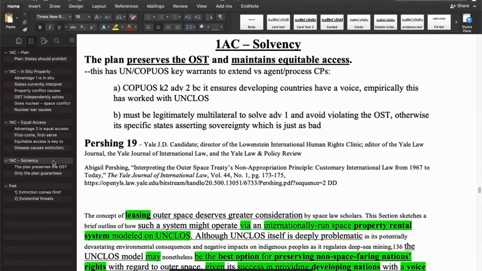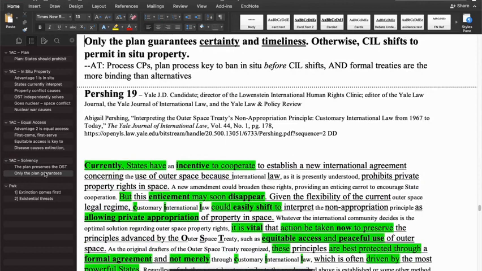The solvency section lays out exactly how and why the plan solves these two advantages. So this first Pershing evidence says that the plan allows the OST to continue existing and still allow usage of outer space without appropriation, and also creates equitable access because the leasing system is able to share resources of space equally between countries. The next argument is another solvency argument about how the plan ensures that this leasing system arises quickly and also certainly. And yeah, that's just the parts of a plan.